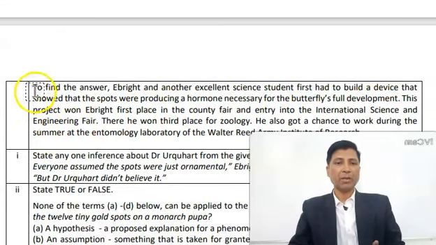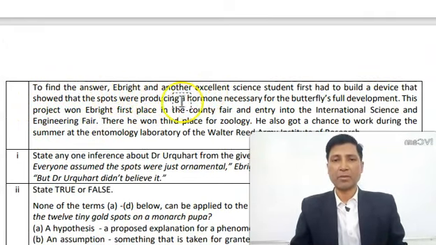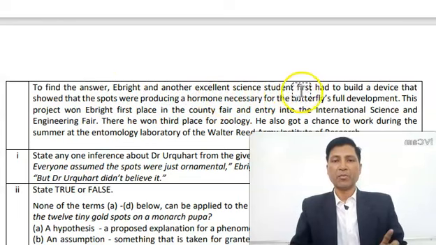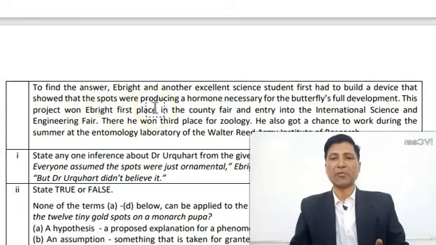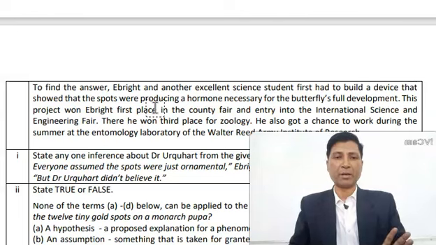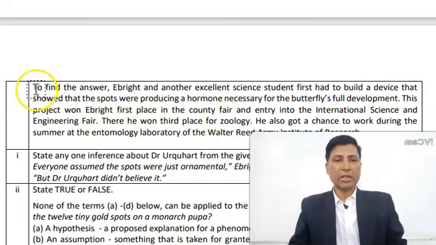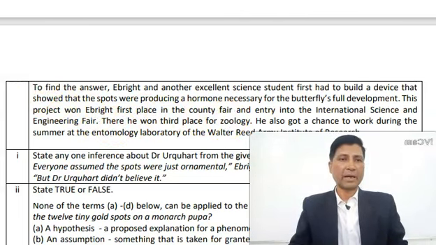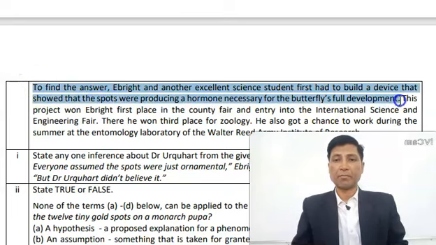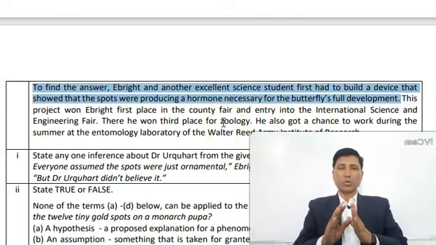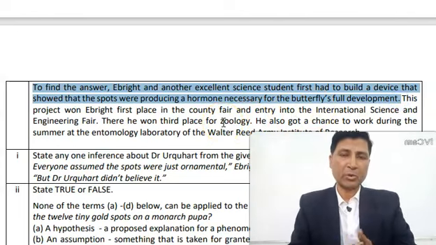Number 1. In order to find out the answer, a bride and one of his excellent science students first had to build a device that showed that the spots were producing a hormone necessary for the butterfly's full development. And these particular lines, starting from this part to this part, should be used as keywords in answering that question.